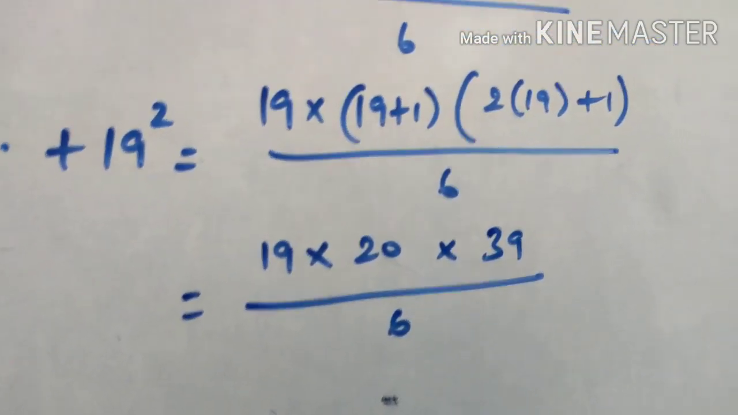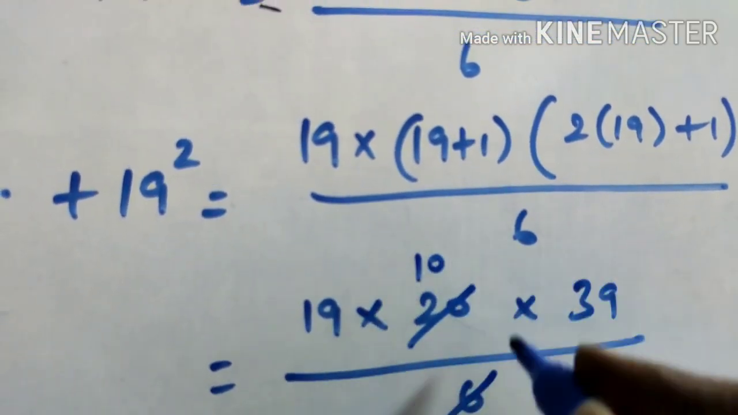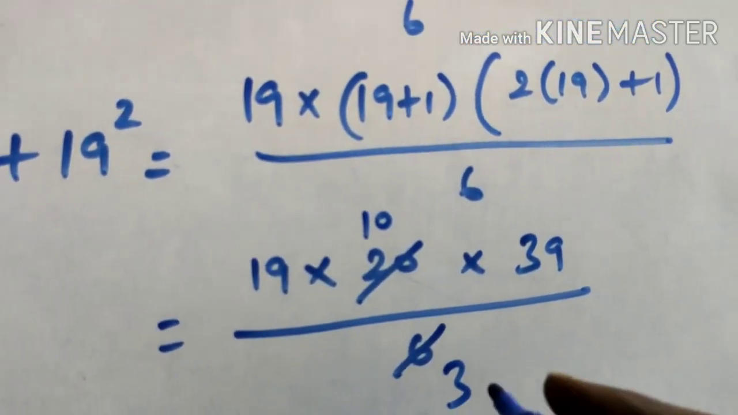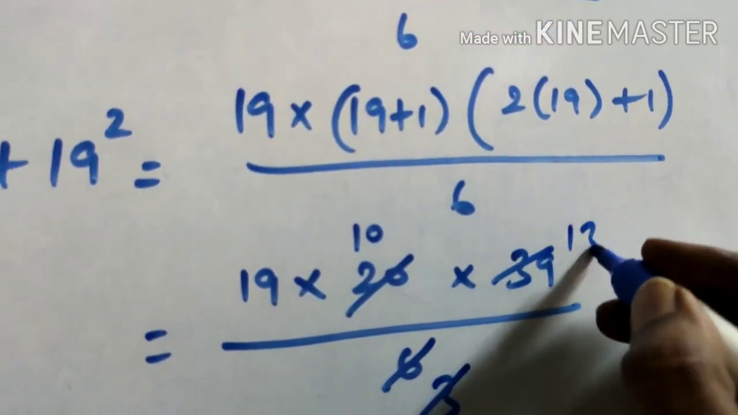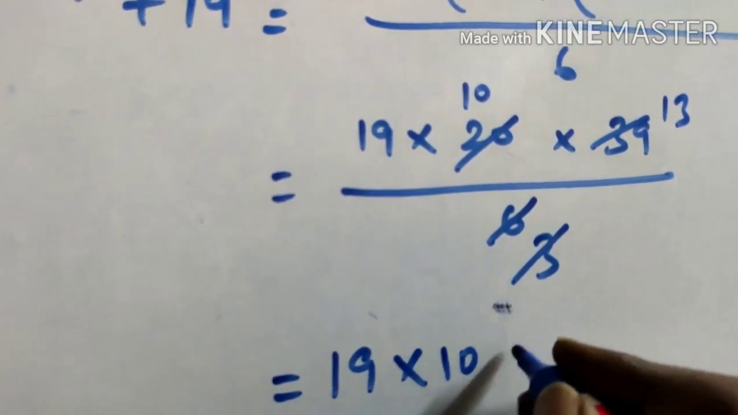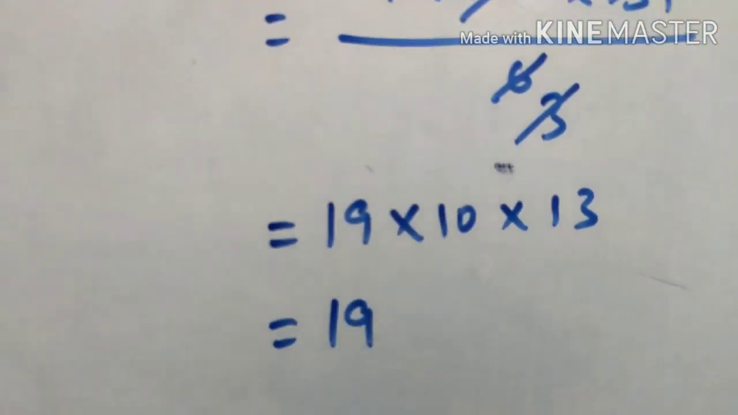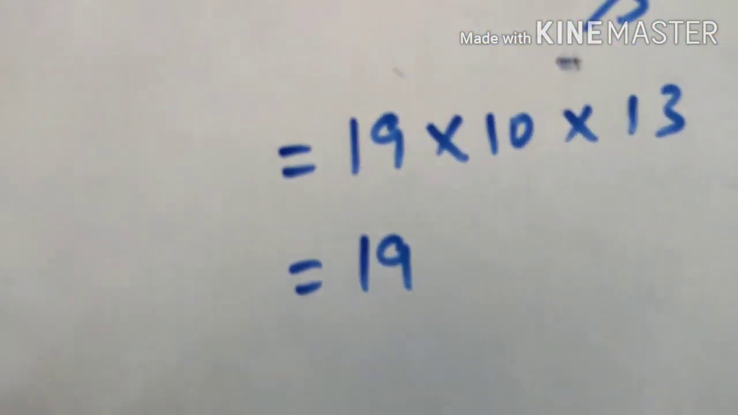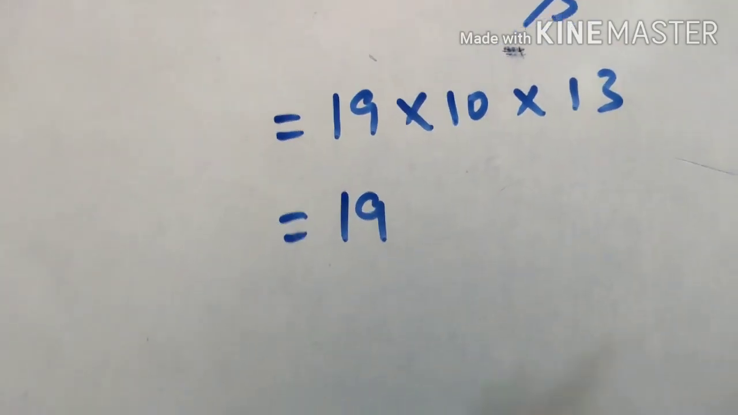Now you can cancel this 6 and 20 by 2 table: 2 tens are 20, 2 threes are 6. Now you can cancel 3 and 39 by 3 table directly: 3 13s are 39. Now you have to multiply 19 into 10 into 13, which is equal to, actually first you multiply 19 into 13 so that you can easily multiply by 10.